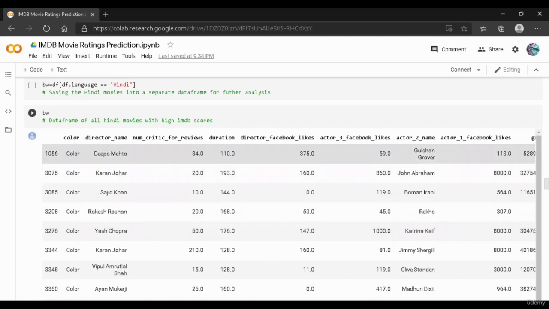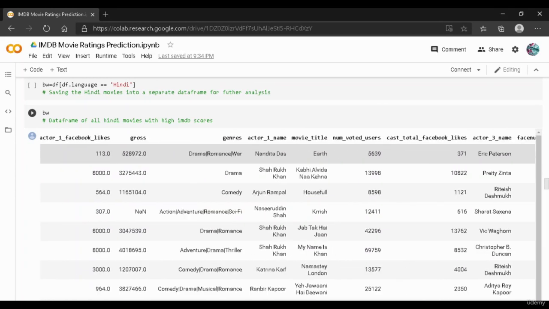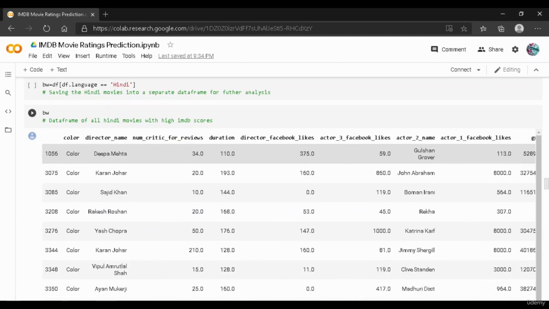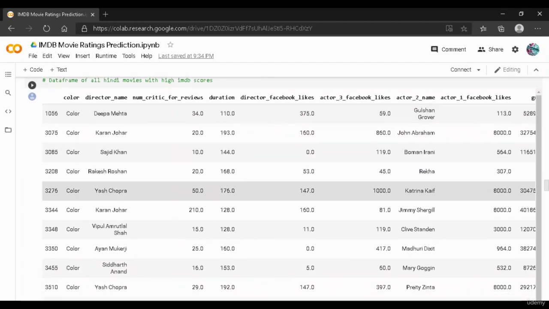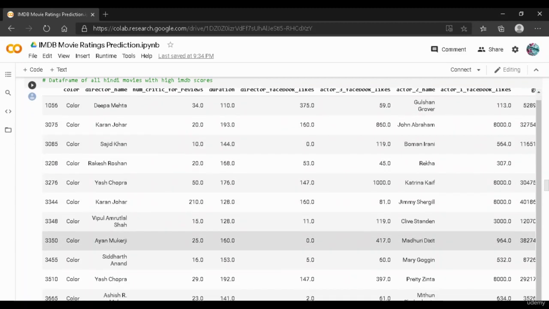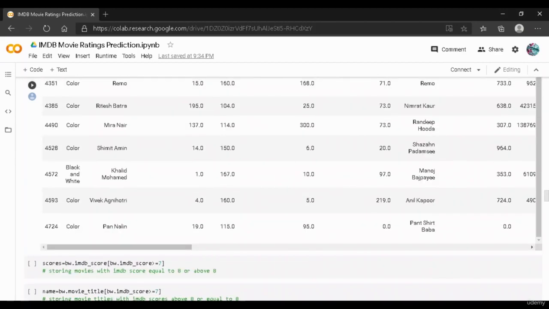It includes the color, director name, and all the columns are present in this particular data frame. The only difference is that this data frame is a subset of the previous data frame, and the previous data frame had all the languages included in it, but in this data frame we have only selected the Hindi movies over here, or the Bollywood movies, and we'll perform some analysis on it.